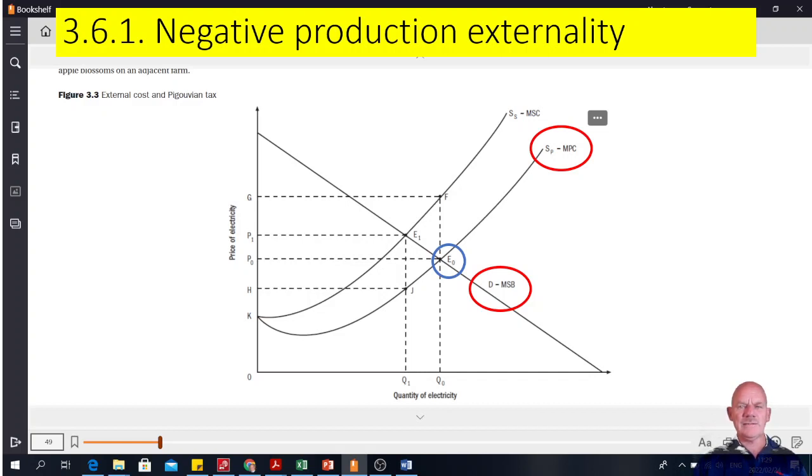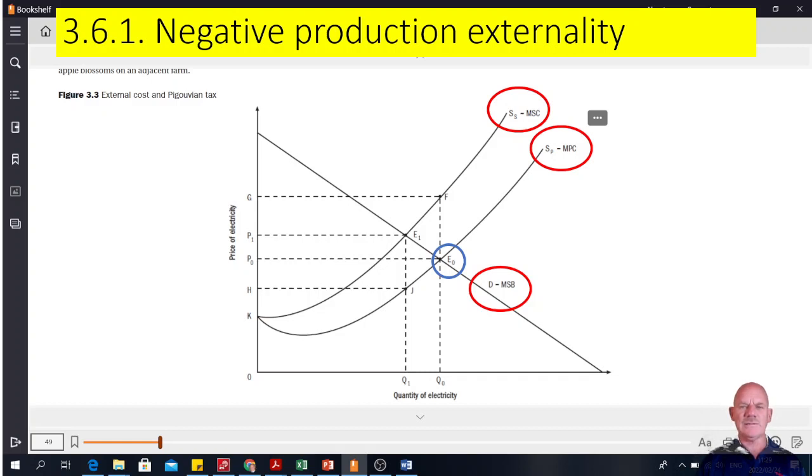But the social cost, the true cost of producing dirty electricity, is higher. If we shift the marginal cost curve up, then we get to the true cost. That's the private cost to the firm plus the cost to society. Society can become sick, or they can't breathe properly. It's uncomfortable for them to live in a town with lots of smoke in it.